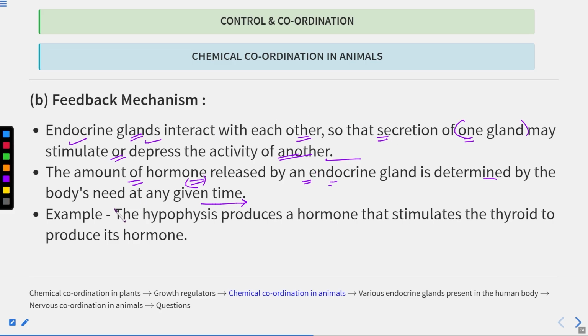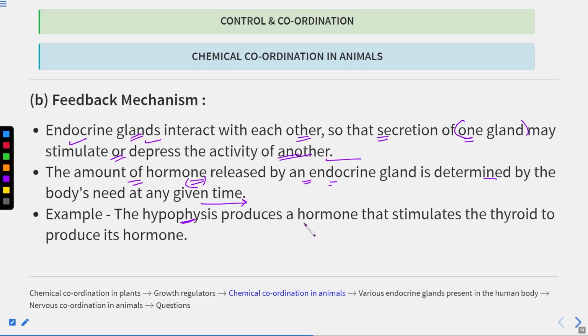Now, let's have a look at an example of this feedback mechanism. We'll look at the negative feedback mechanism. The hypophysis is a term used for the pituitary gland, another term for the pituitary gland.